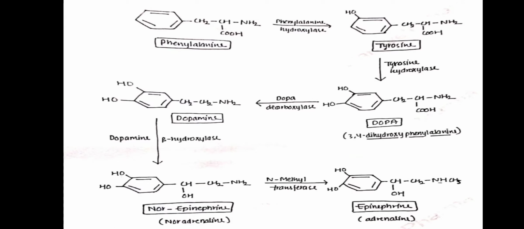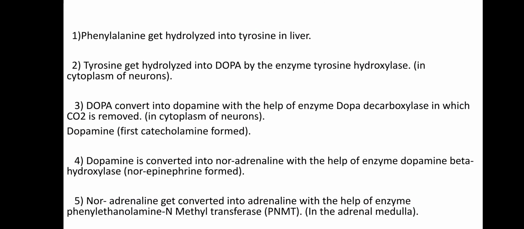Here is a representation. Phenylalanine gets hydroxylated into tyrosine in the liver. Tyrosine gets hydroxylated into dopa by the enzyme tyrosine hydroxylase. In the cytoplasm of neurons, dopa is converted into dopamine with the help of the enzyme dopa decarboxylase, in which CO2 is removed. Dopamine is the first catecholamine formed. Dopamine is converted into noradrenaline with the help of the enzyme dopamine beta hydroxylase. Noradrenaline is converted into adrenaline with the help of the enzyme phenylethanolamine N-methyl transferase, PNMT, in the adrenal medulla.